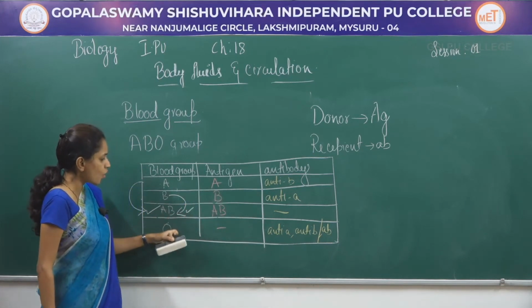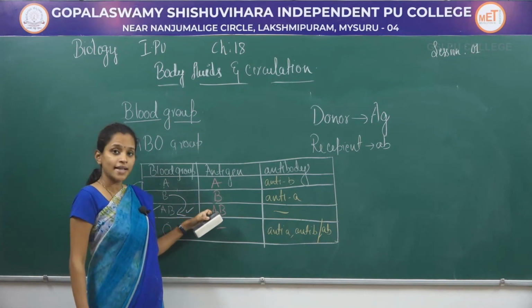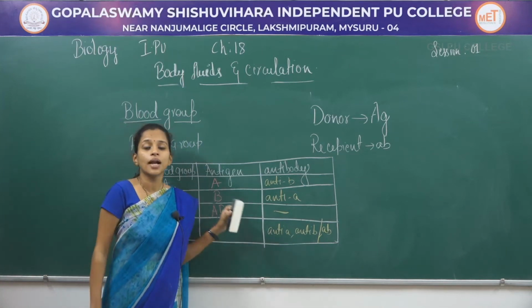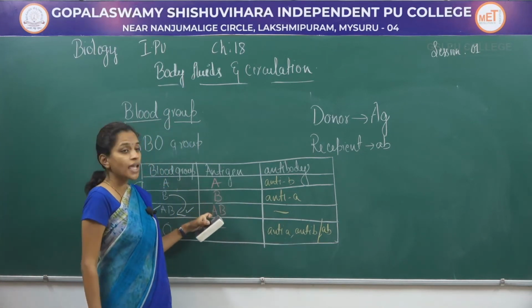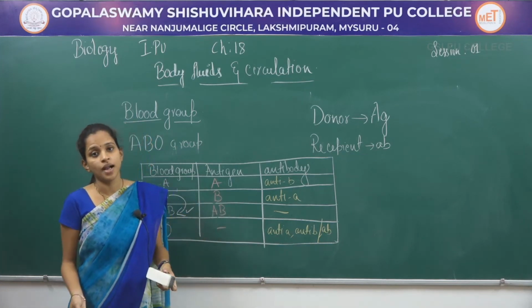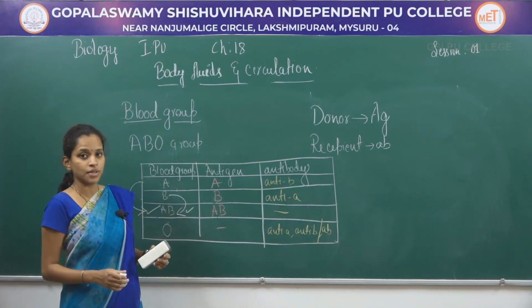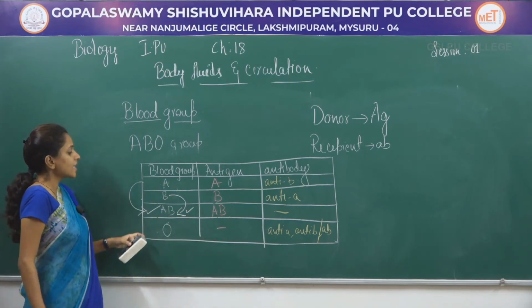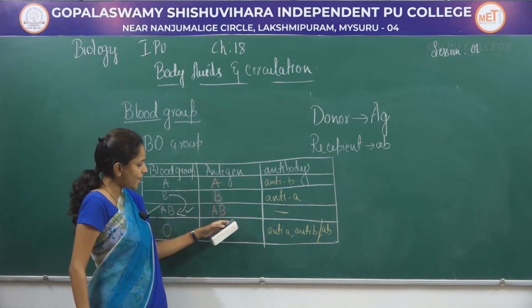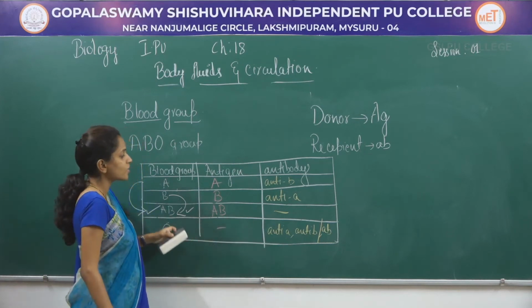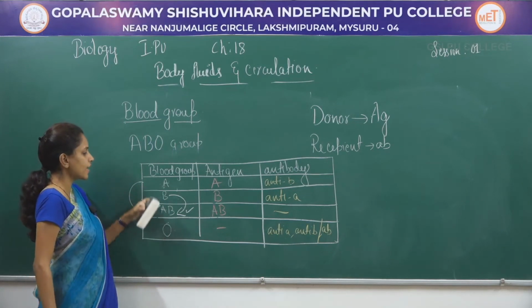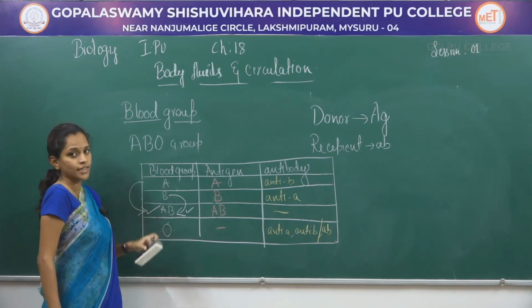The last category is O. In AB, the antigen and antibody both are present, that is why they even cannot donate blood to O. But they can receive blood from their own blood group. AB can donate blood to only AB persons. The last category is O. So what is here? It is very easy, as there are no antigens at all, they can donate the blood to any one of them. So either to A, to B, to AB or to themselves.